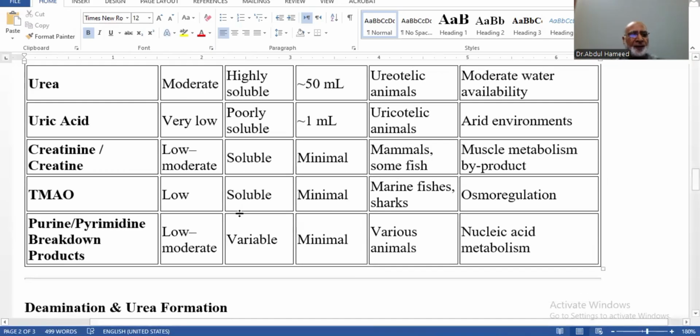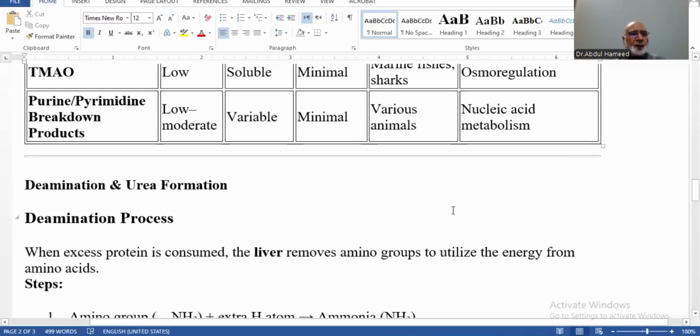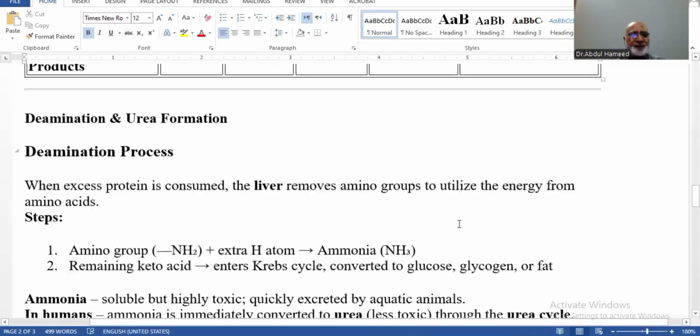Pyrimidine breakdown products: low to moderate toxicity, variable solubility, minimal water requirement, found in various animals and even humans as well. Nucleic acid metabolism is the adaptive feature. So deamination and urea formation: the deamination process occurs when excess protein is consumed, and the liver removes the amino group to utilize the energy from amino acids.